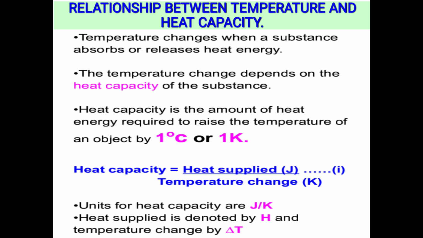Now, after looking at that formula, we can form the units for heat capacity. So what are the units for heat capacity? The units for heat capacity are joules per Kelvin. The word per means divide. So we have joules divided by Kelvin. So the units for heat capacity are joules per Kelvin. Reason being, we are dividing heat in joules by temperature change in Kelvin. So we have joules per Kelvin.